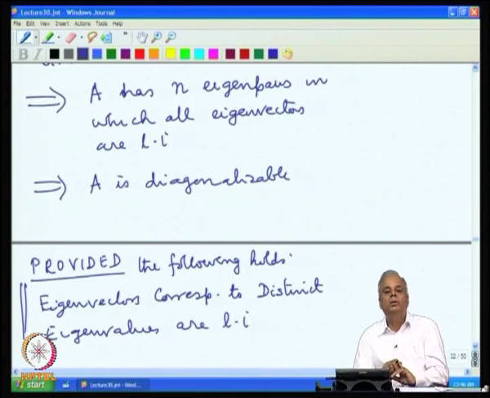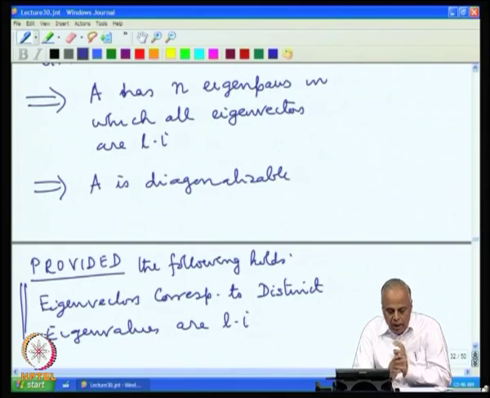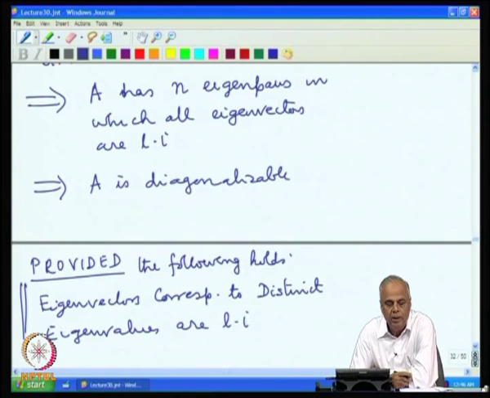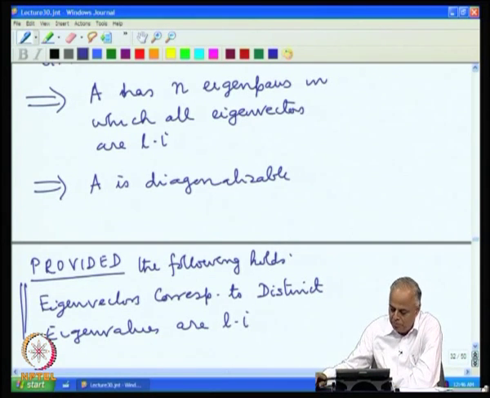So, this is an important property which we have to prove. If we can prove this property, then what we have observed is that if the geometric multiplicity is equal to the algebraic multiplicity for every eigenvalue, then the matrix is necessarily diagonalizable.